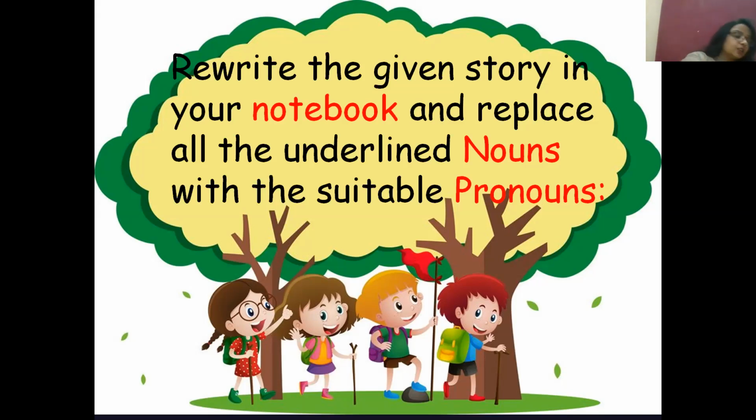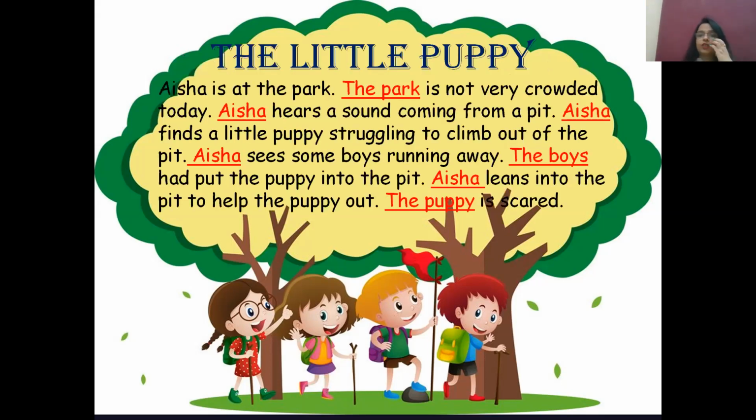Okay, children? So how you are going to do it now, I'll tell you. We are going to read the story. All the nouns are colored and they are underlined. So in the noun column, you will copy down all the nouns. But before that, first you will read the story. Then you will write all the nouns in the noun column. And then from there you will see which pronoun is most suitable for the noun given.